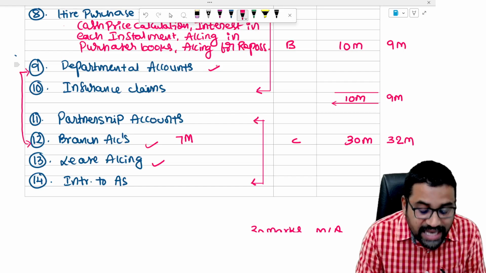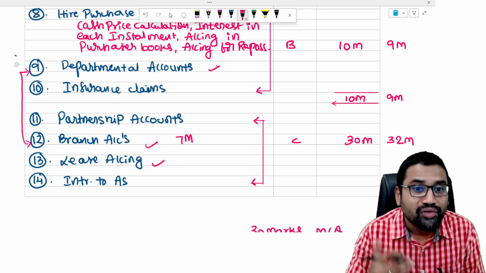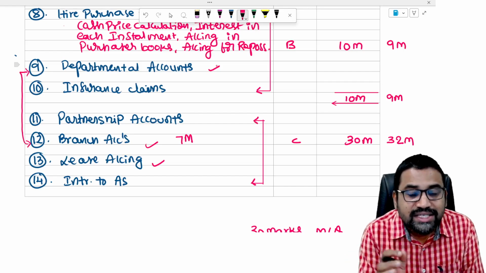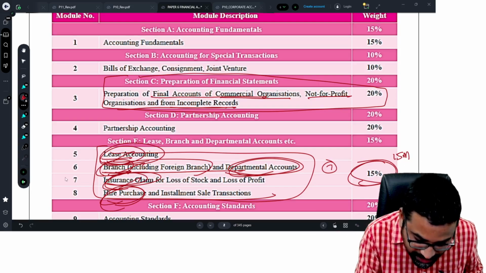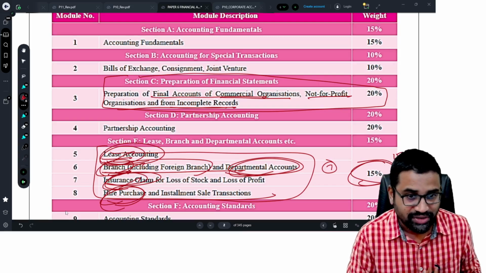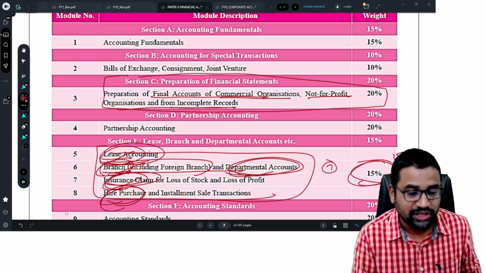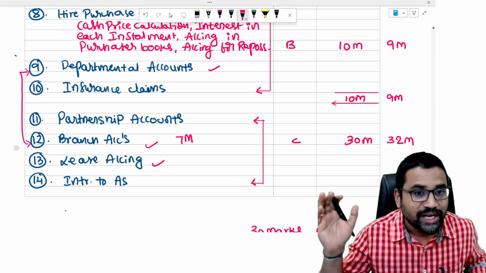But as far as branch accounts is concerned, branch accounts has a number of topics, but the weightage is very, very less. And that too, I told you now, these four chapters together carry 15% weightage. So why do we need to waste our time on a chapter which is not giving good marks? Instead, I can focus on more. And I have 128 marks to answer.